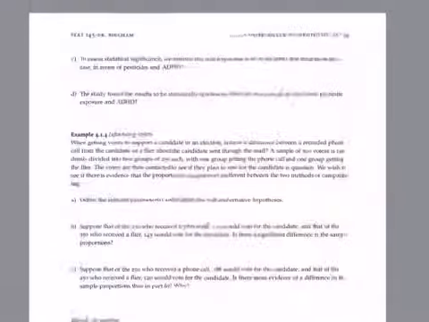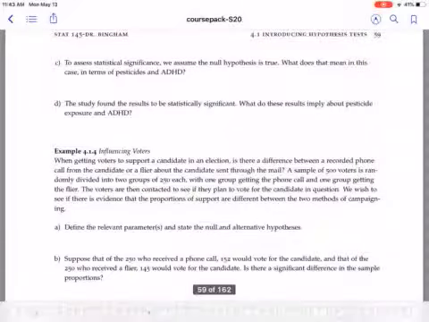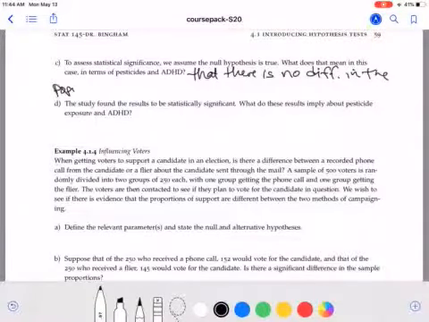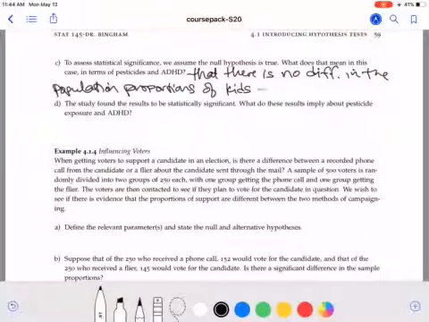The next page then asks a couple other questions here. To assess the statistical significance, we assume the null is true, and we try to see if we have evidence to the contrary. What would that mean in terms of the study? So if the null is true, then pH and PL are the same value. And what that would mean in words is that there is no difference in the population proportions of kids with ADHD, which is what we were looking at as our data, for the low versus the high pesticide.